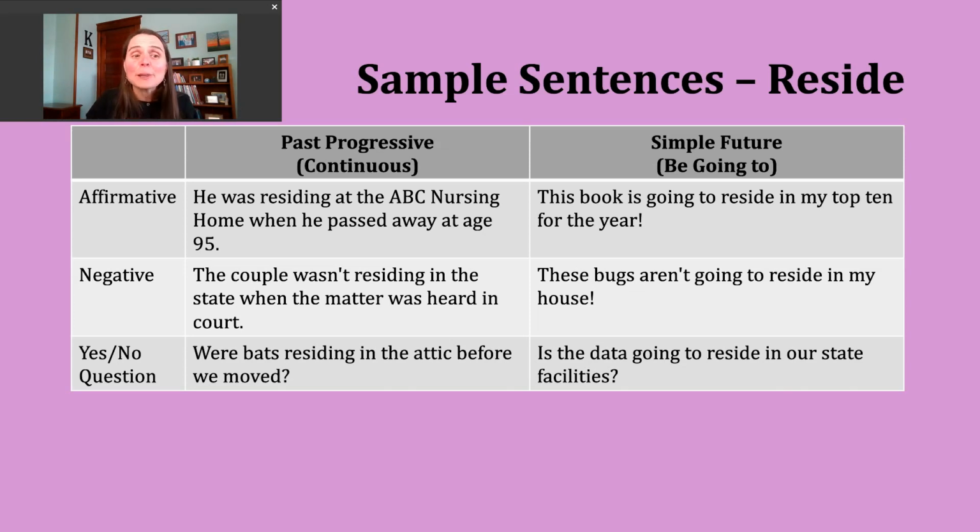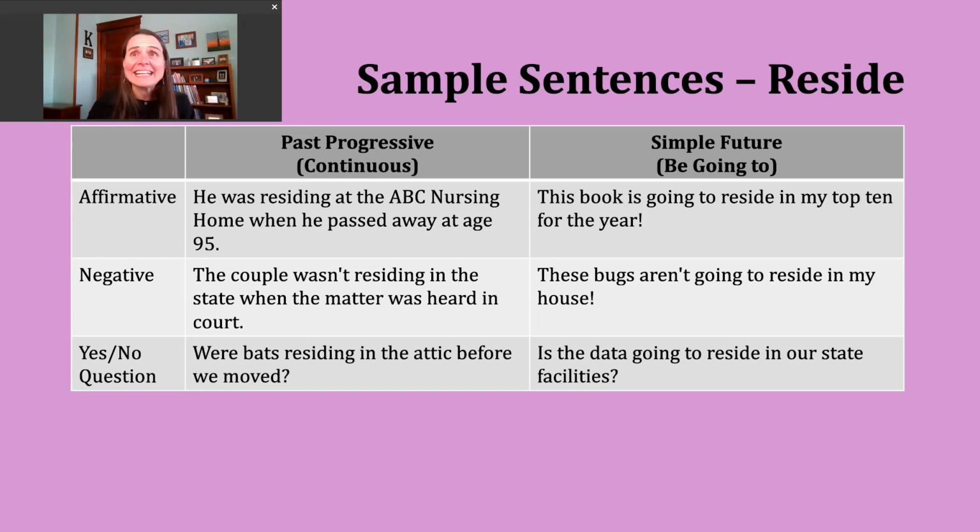Now, let's take a look at yes or no questions. To do this in the past progressive, we start with our past form of be. So, was or were. Depends on what our subject is. We've got to make that past form of be match our subject, which comes next. And then you're going to see the ing form of the verb. Here's another example.